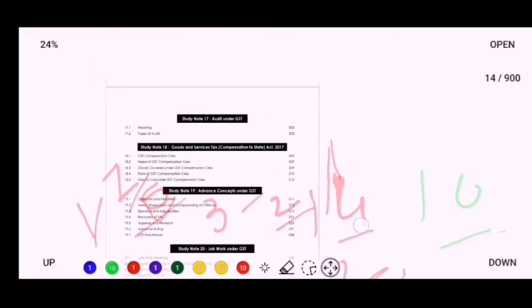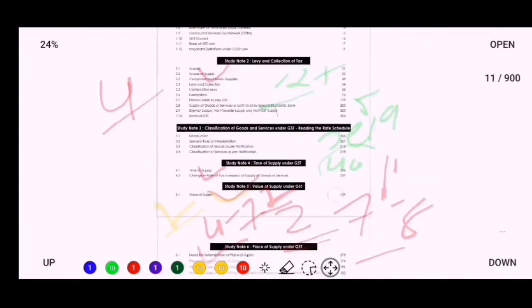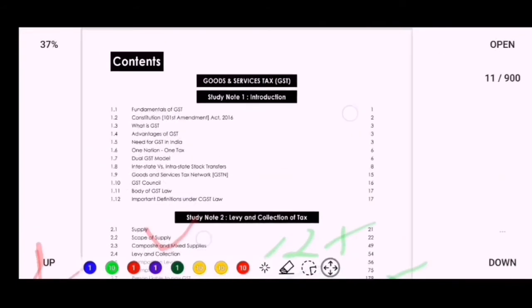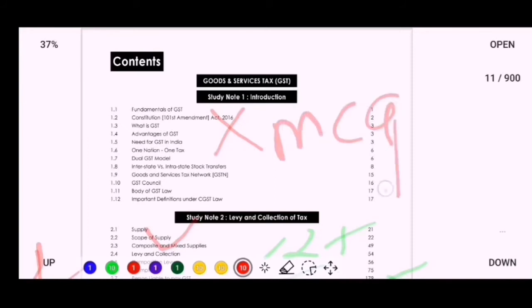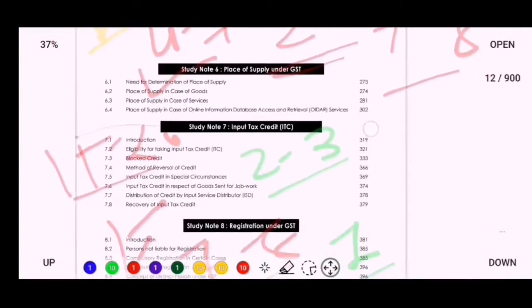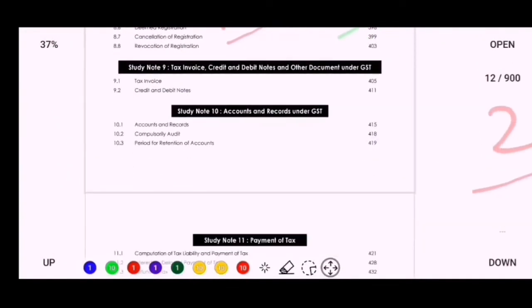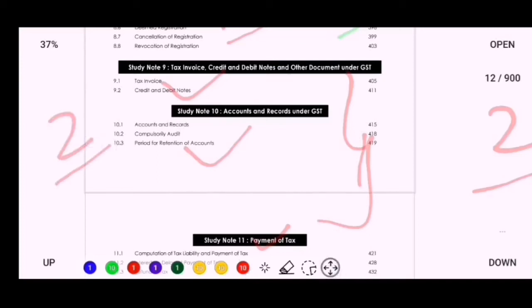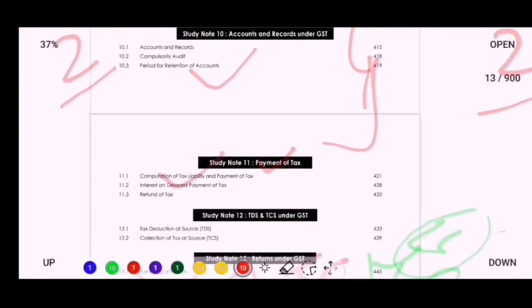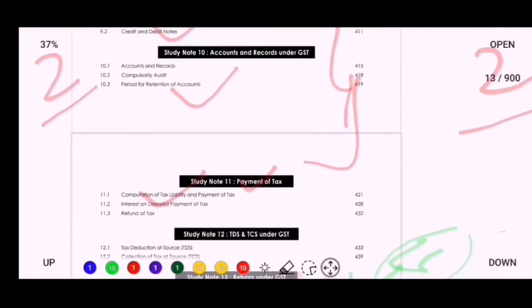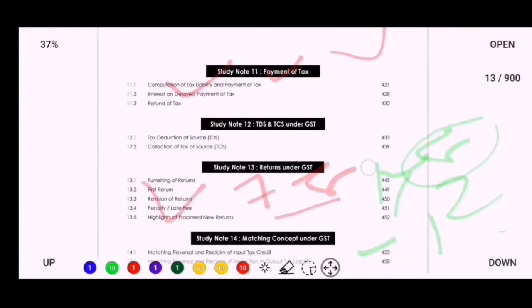Apart from this, many small important topics are given in the module. So first topic is introduction. It is not an important topic, it may be asked for MCQ, you may skip this topic. And next topics are accounts and audit, tax invoice, credit and debit notes and advance payment of tax. These are not important topics. Sometimes it is asked and sometimes it is not asked in exam, so you may complete all 3 topics in 2 days. And I think payment of tax is most important compared to both, so you may first complete payment of tax and then accounts and audit and credit debit notes.